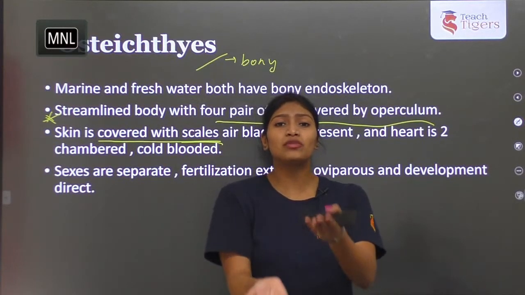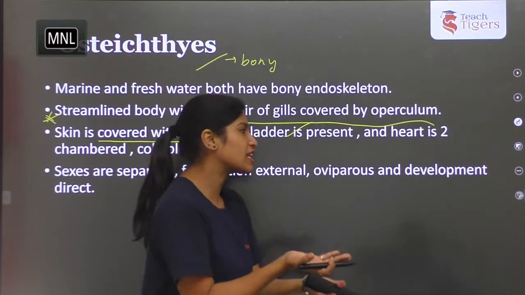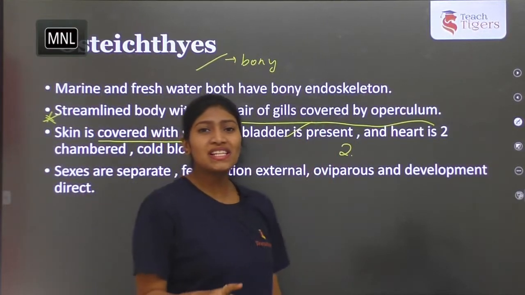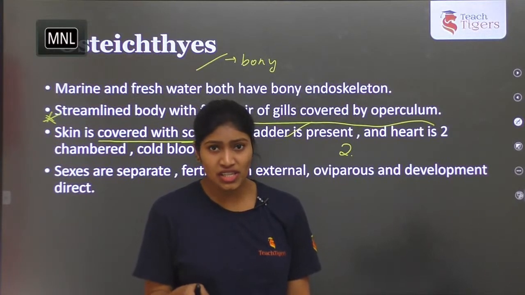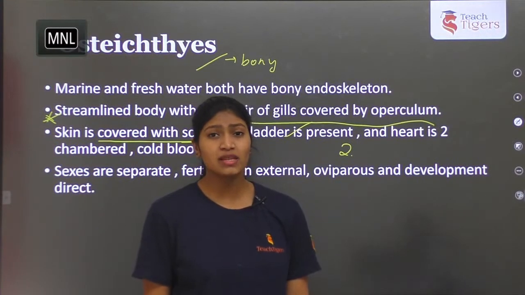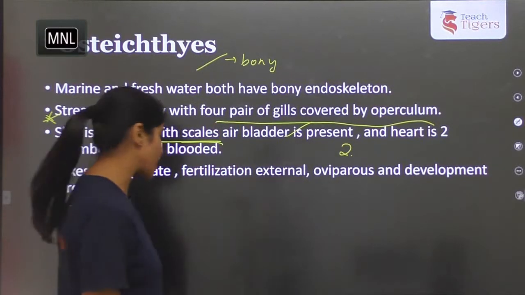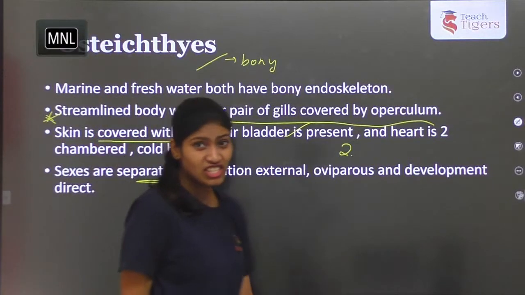That will help them to float. So it is working as buoyancy, right? It can float. And the heart is two-chambered. So it exhibits venous circulation, meaning only single circulation is exhibited by these organisms, and that is incomplete. Okay, so the blood is not completely purified. Next, sexes are separate. Fertilization is external.